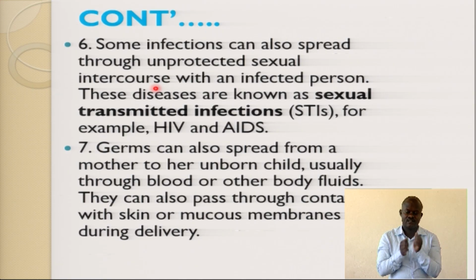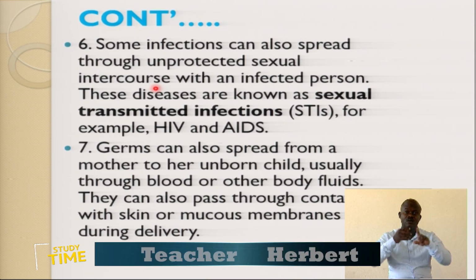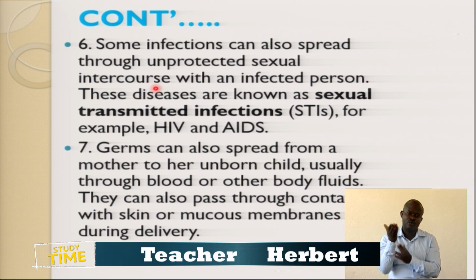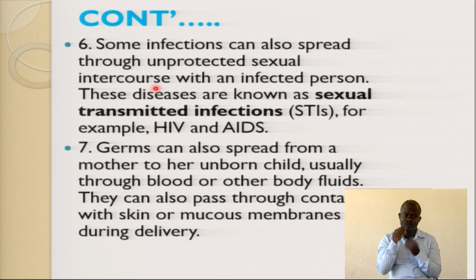Number 7, germs can also be spread from a mother to her unborn child. The disease can be spread from the mother to the child through the placenta, usually through the blood or other body fluids. When the fluid of the child is in contact with the fluid of the mother, the child is likely to suffer from the germs. They can also pass through contact with the skin or mucous membrane directly during delivery. When a child is being delivered, he can also suffer from the disease.